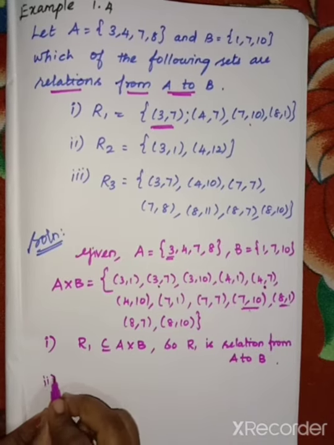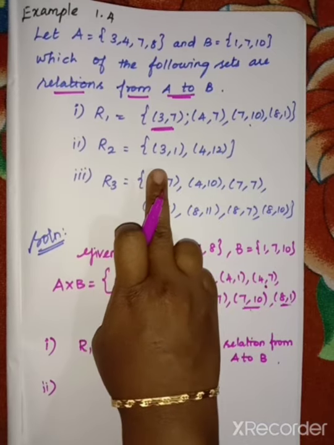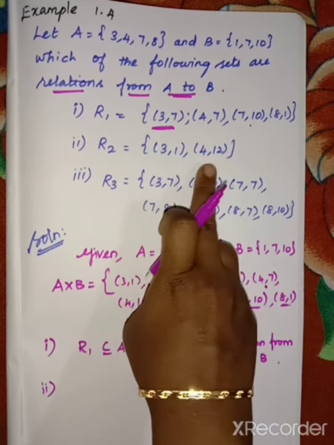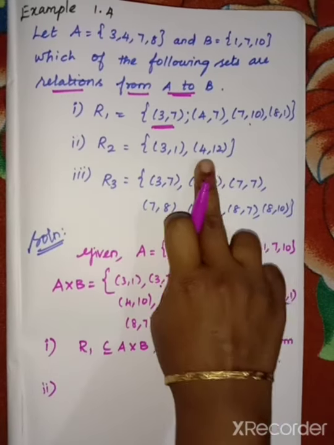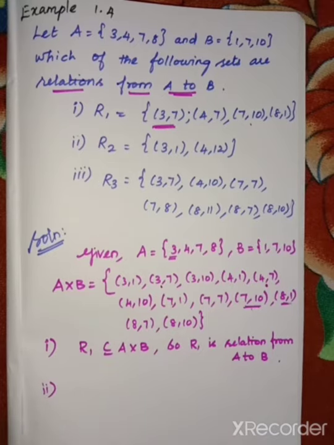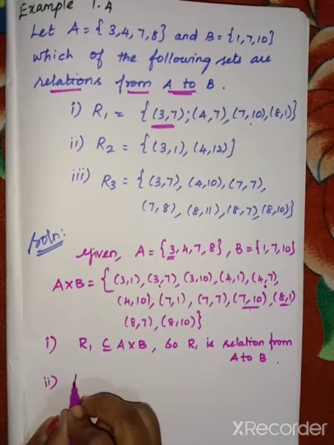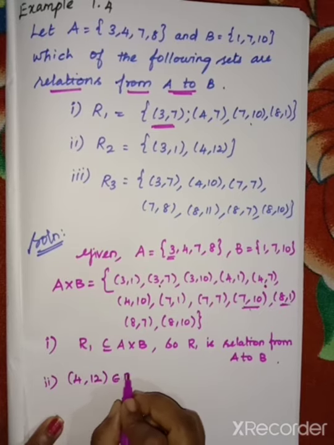Now the second subdivision, that is R2. R2 equal to the set of 3, 1 and 4, 12. 3, 1 is here. 4, 12, do we have 4, 12 here? No. So you have to write what? 4, 12 belongs to R2.